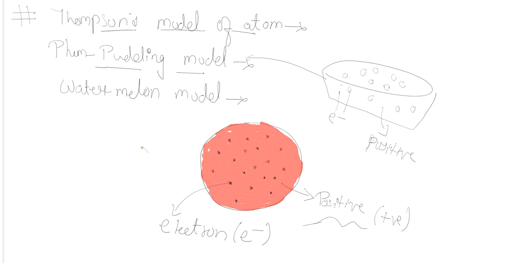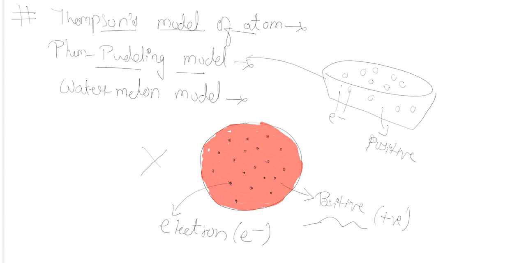So this model failed due to this reason. It was not considered long lasting, hence this theory of Thomson was rejected.